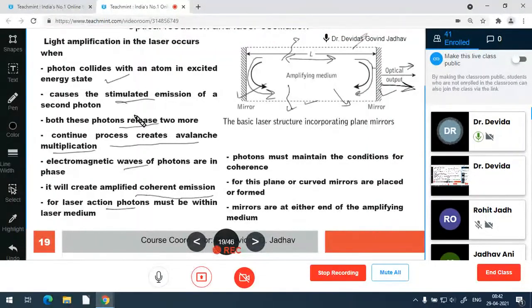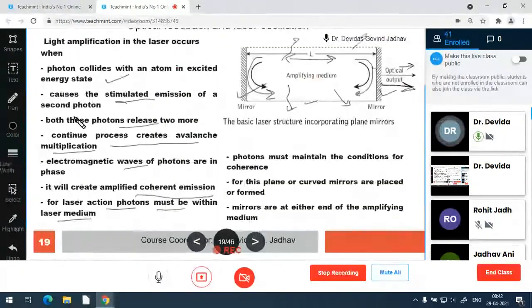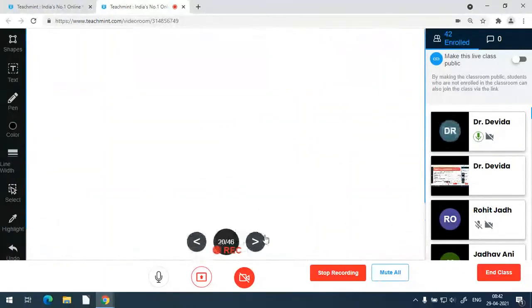For this laser action, a photon must remain within the laser medium, and the photon must maintain the condition for coherency. For this, plane or curved mirrors can be used, at either end of the amplifying medium. So when all these conditions are fulfilled, the medium becomes a laser, that is, light amplification by stimulated emission of radiation.